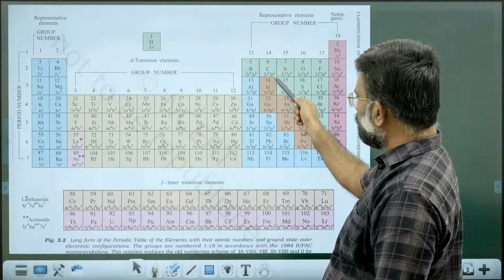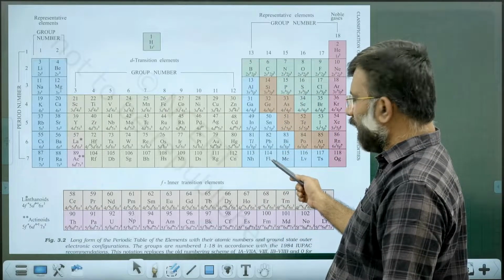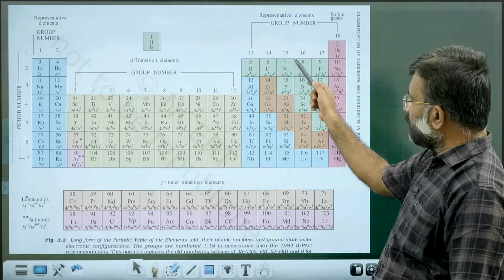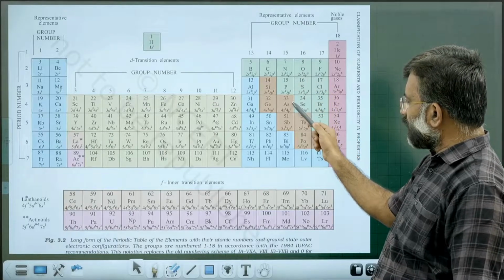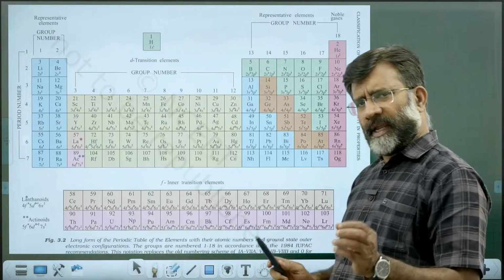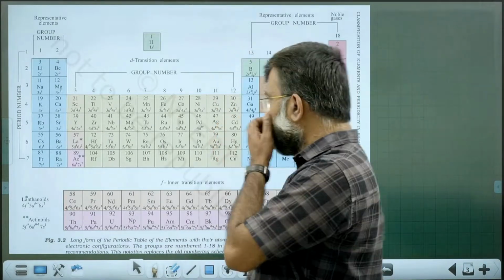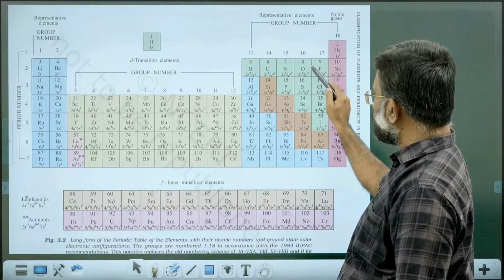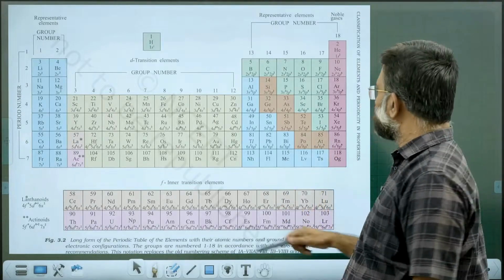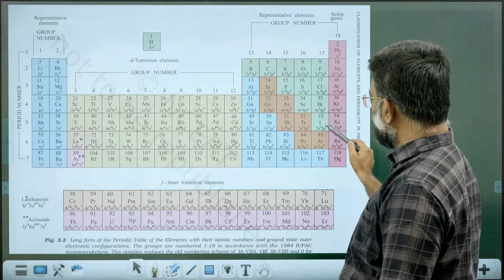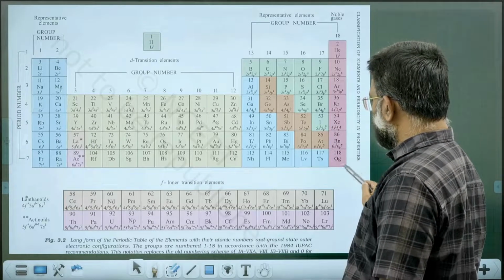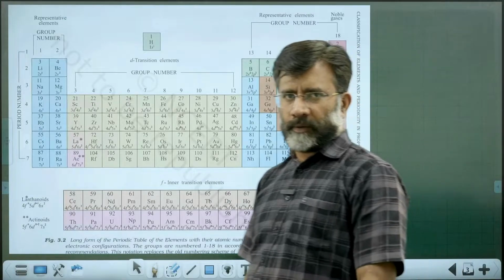Group 14: carbon, silicon, germanium, tin, lead, and 114, a new element, flerovium. Then the 15th group: nitrogen, phosphorus, arsenic, antimony, bismuth, and the new element moscovium. All elements are named, approved with their new names. Then the 16th group: oxygen, sulfur, selenium, tellurium, polonium, livermorium, a new element. Fluorine, chlorine, bromine, iodine, astatine, tennessine, a new element. And noble gases, including the new element oganesson, right?